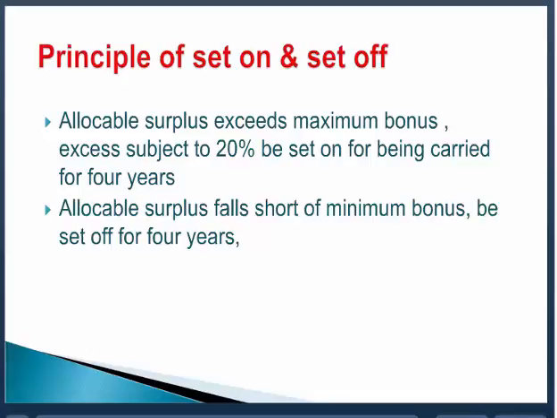Fourth year, our allocable surplus is 100 rupees. But we have the set on for the second year 240, for the third year 240. So we have to use it. So for the fourth year, even if the allocable surplus is 100 rupees, we can still manage to pay 240 maximum. So pay in the fourth year 240. There is a shortage of 140. So we have 240 from the second or third year. So we'll take 140 from the second year, first come, first serve. So 100 will pay bonus 240.